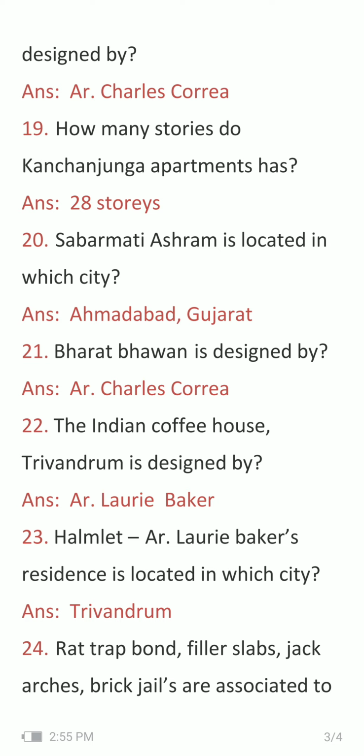Question number 19 is how many stories do Kanchenjunga apartment has? And the answer is 28 stories. We come to question number 20. Sabarmati Ashram is located in which city? And the answer is Ahmedabad, Gujarat.